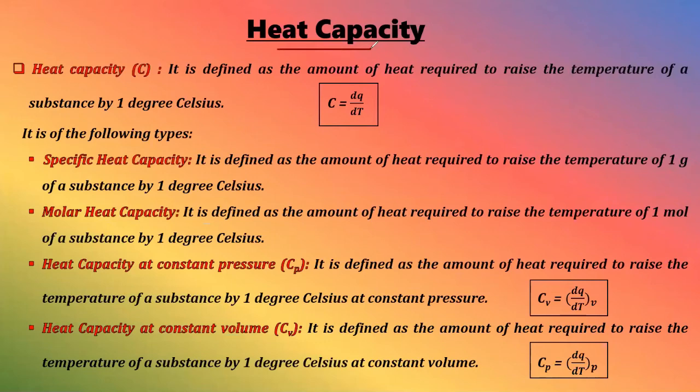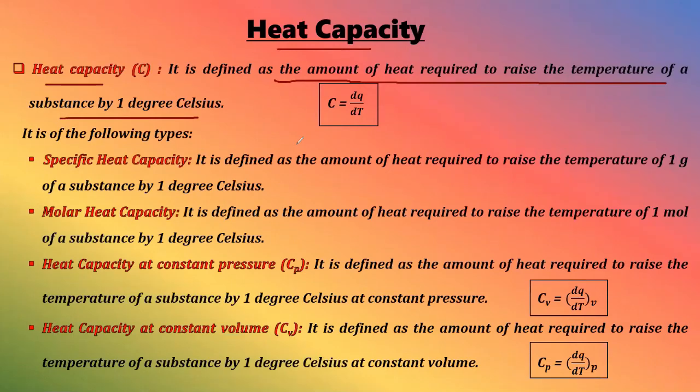Now we have to see what is heat capacity and what are the relations regarding heat capacity. Okay, so heat capacity is nothing but the amount of heat required to raise the temperature of a substance by 1 degree Celsius, can be 1 Kelvin also, right? Because there is directly no difference between Celsius and Kelvin scale. If one difference occurs in Celsius scale, one difference will be occurring in Kelvin scale also, right?